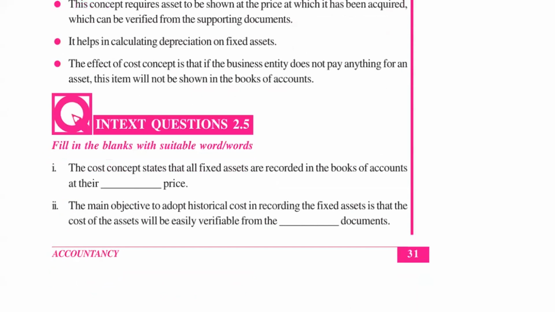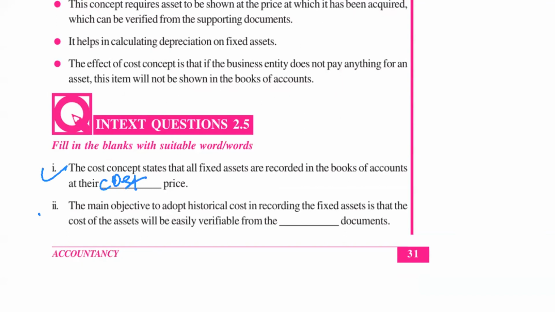Some in-text questions are there. After this, we will wind up our session here. Just tell me now, the cost concept states that all fixed assets are recorded in the books of account at their dash price. Which price? Answer me. Purchase price. Very good. Purchase price or cost price. You can write purchase price or you can also write cost price.